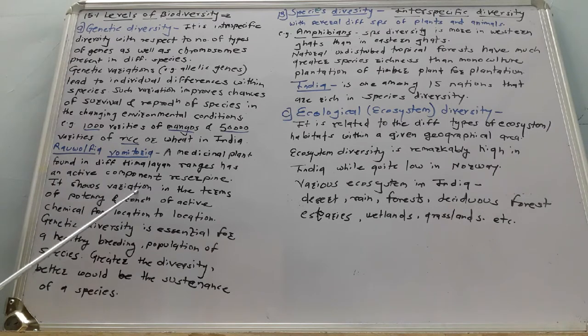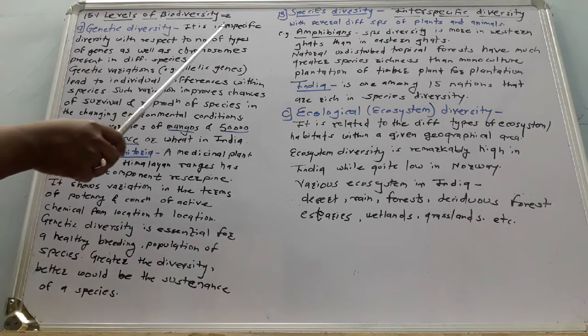It shows variations in terms of potency and concentration of the active chemical from location to location. It is a single species, but region to region it shows genetic diversity related to chemical concentrations as well as potency. So that is the example. These are the examples of genetic diversity.